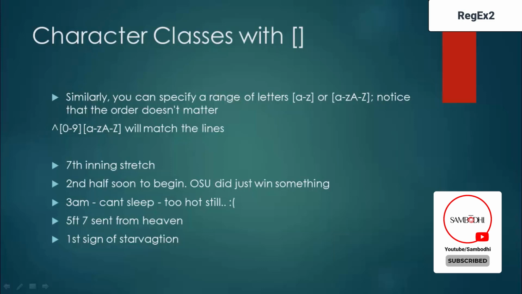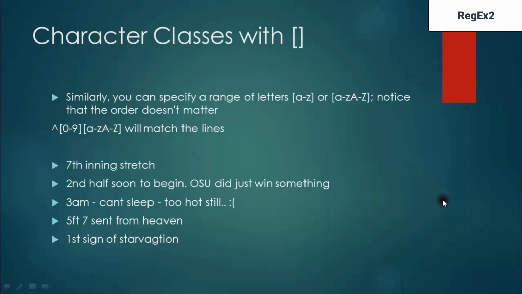So here, let's say I'm looking for a string which starts with a number followed by a character. For example, seventh innings stretch, second half soon to begin, 3 a.m. can't sleep, 5 feet 7, first sign of starvation. So these are all sentences where the first character is a number followed by a second character which is an alphabet.